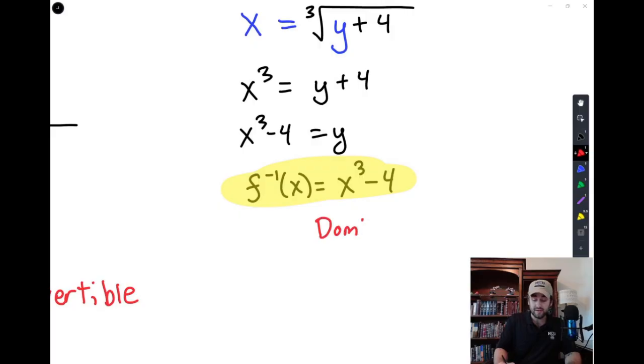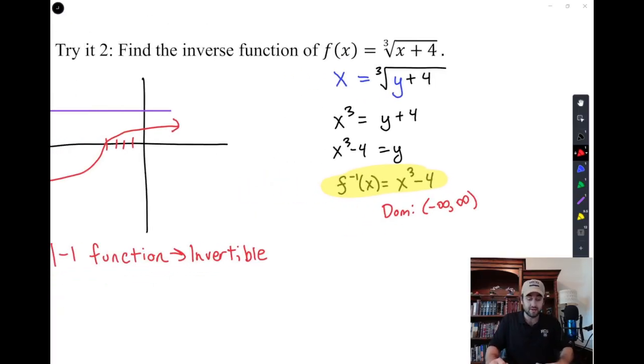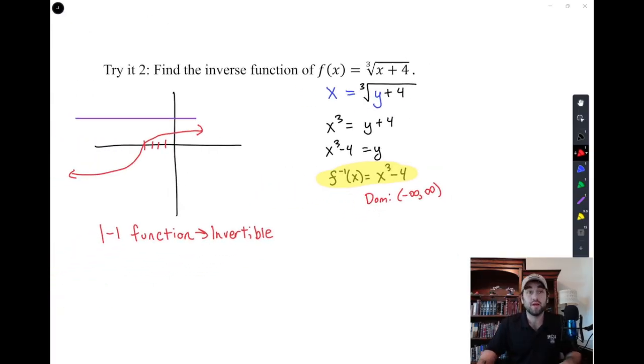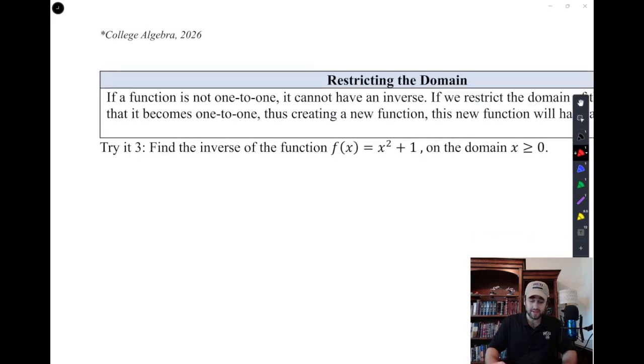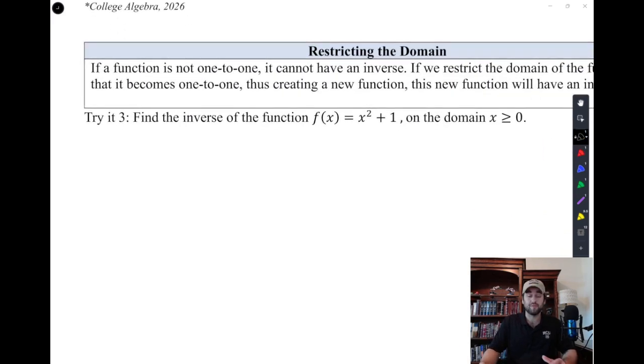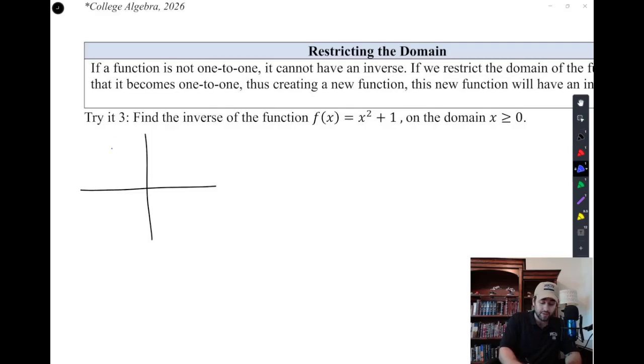So the domain of that inverse is all real numbers, and that's the thing that we're going to key in on today, is that this is not always true for every function. Not every function is invertible, and some of them have to be worked on. For example, this try it 3, if you think for a second before jumping into the problem and try to graph the original function, we know that it's the parabola or the quadratic function, except it's been shifted up by 1.